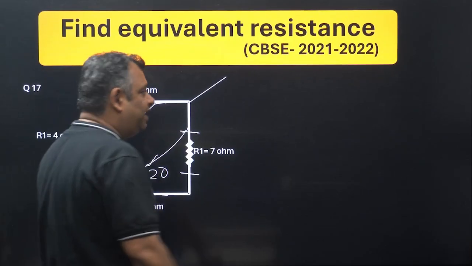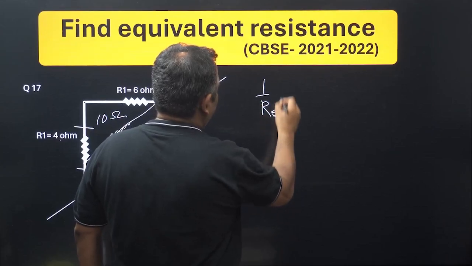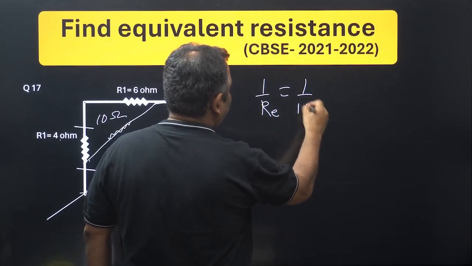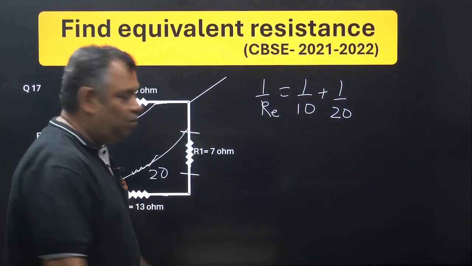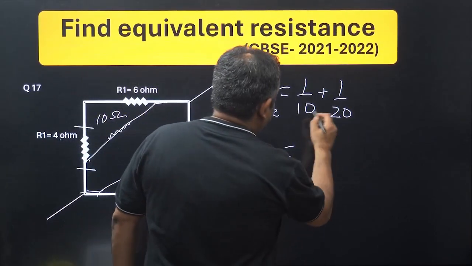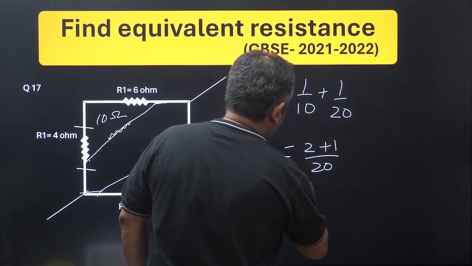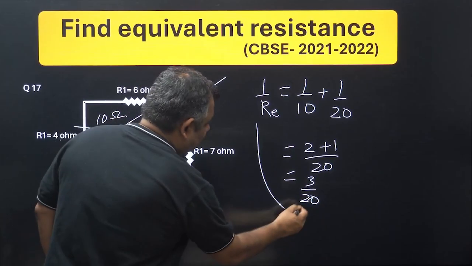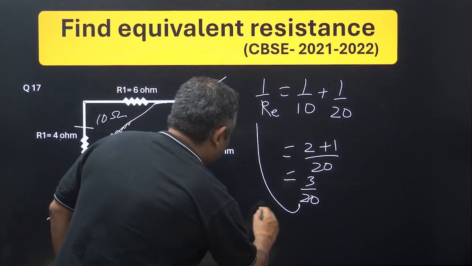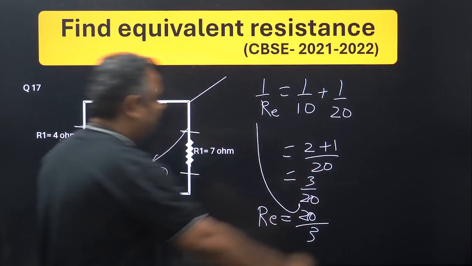So how do you find the resistance? 1 upon RE would be equal to 1 upon 10 plus 1 upon 20. This would be 2 plus 1 upon 20, which is equal to 3 upon 20. Now this 3 upon 20 is 1 upon RE. So RE would be equal to 20 upon 3 ohms.